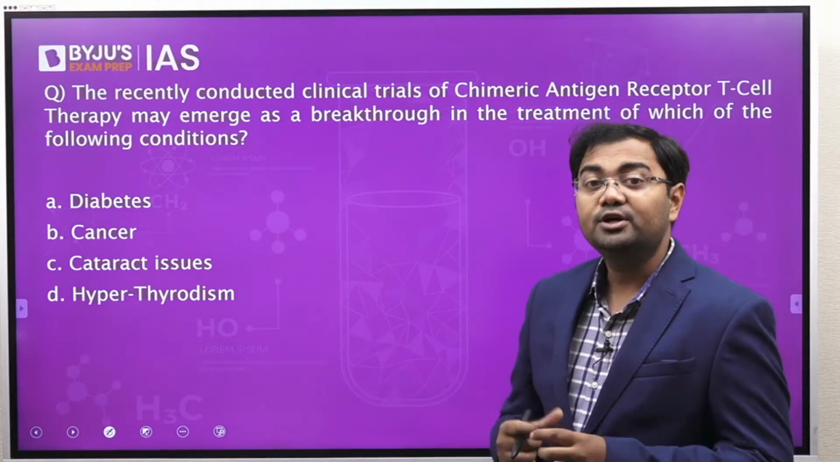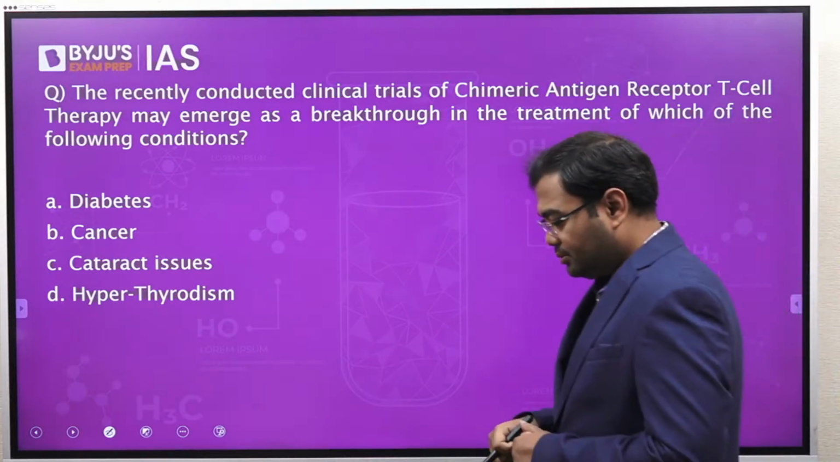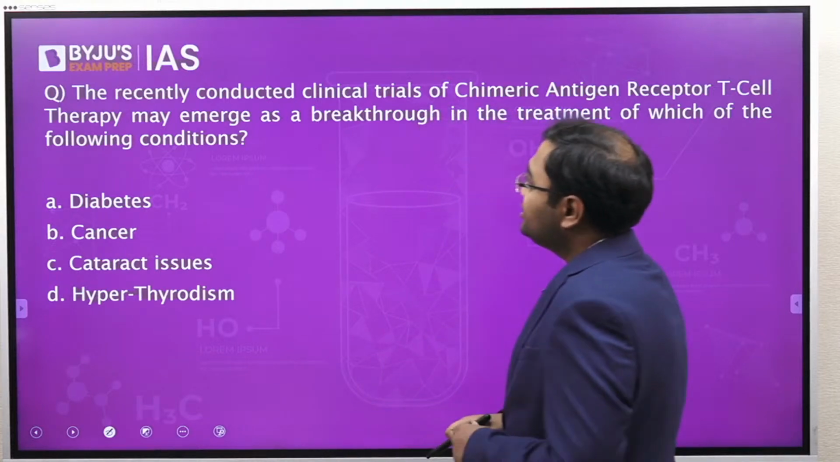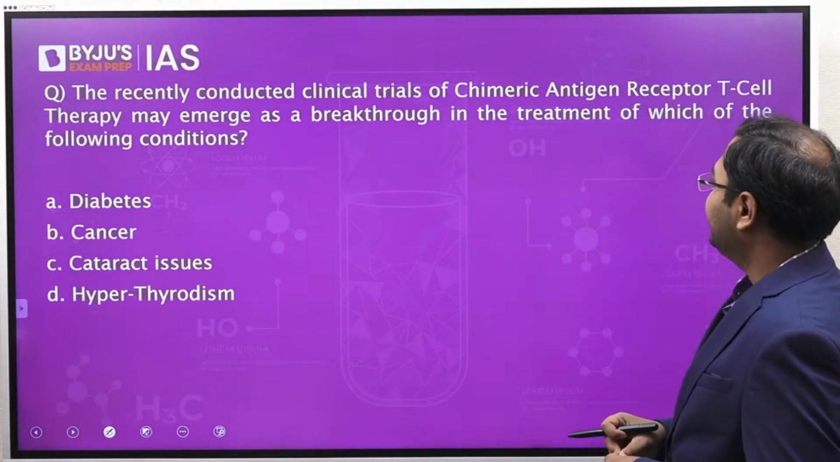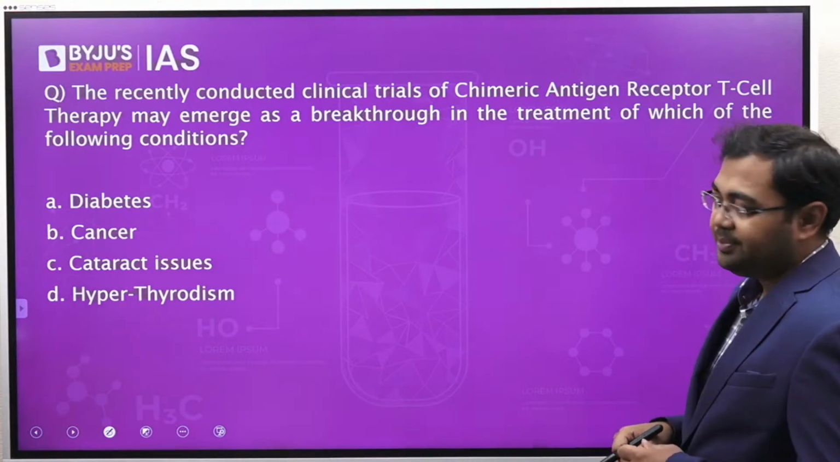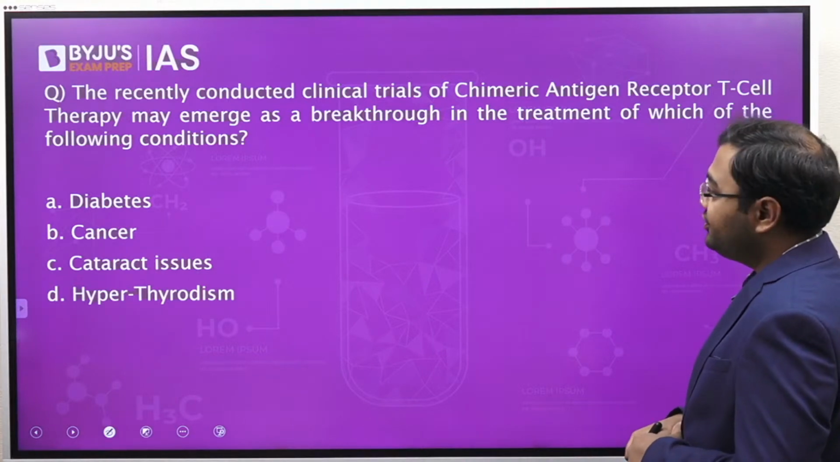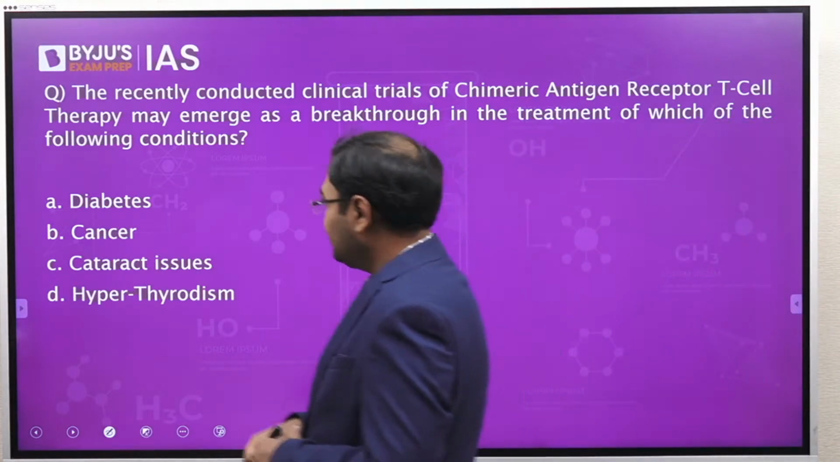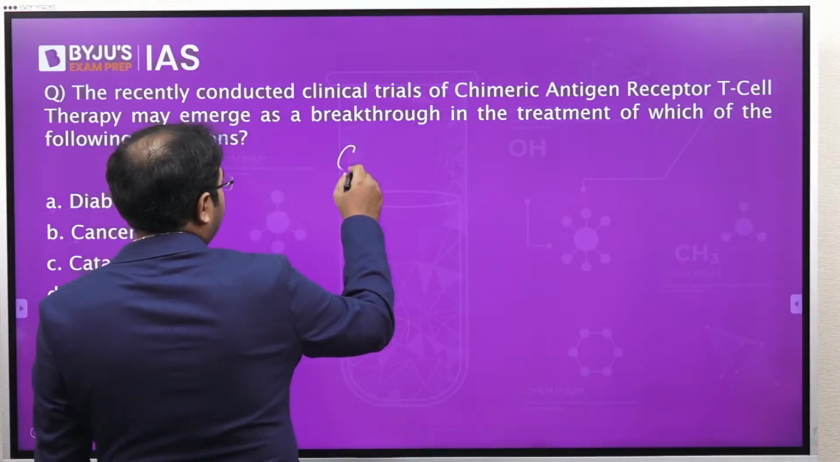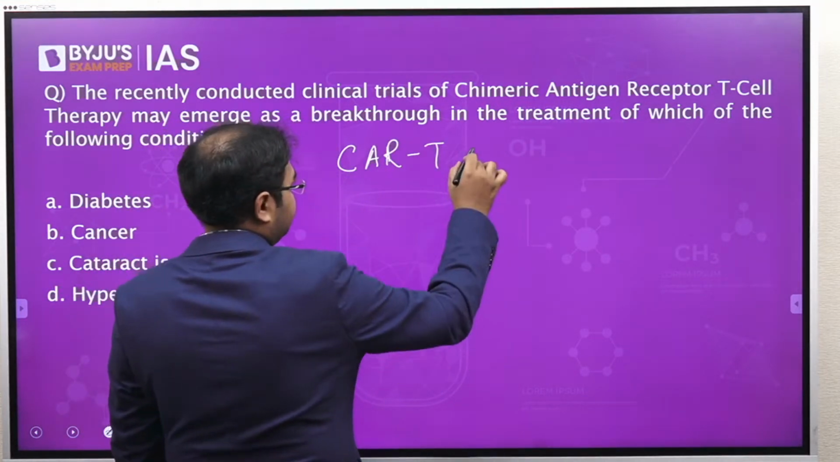Alright, moving on to the next part, that is related to biotechnology. The recently conducted clinical trials of chimeric antigen receptor T cell therapy may emerge as a breakthrough in the treatment of which of the following conditions? Something that in short is called CAR T therapy.